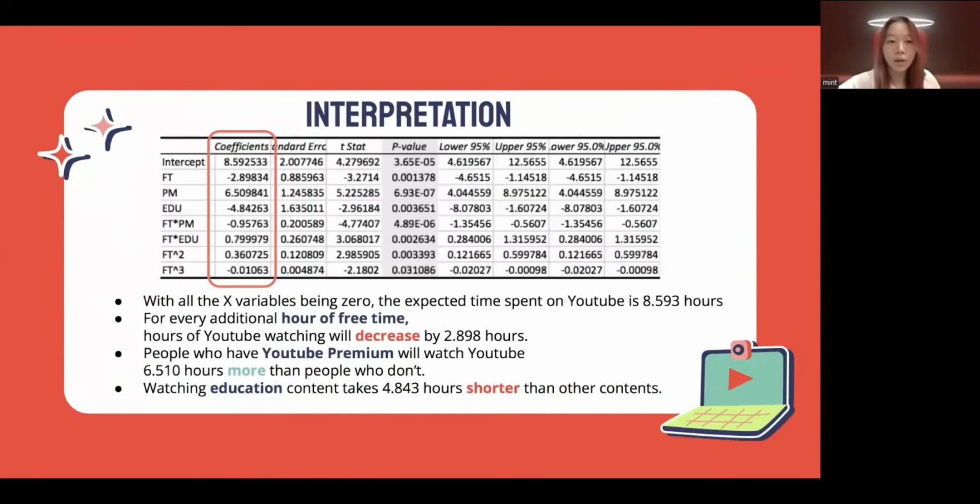Okay, for our equation interpretation, with all the X variables being 0, the expected time spent on YouTube is 8.593 hours. For every additional hour of free time, hours of YouTube watching will decrease by 2.898 hours. People who have YouTube Premium will watch YouTube 6.510 hours more than people who don't. And lastly, watching education content takes 4.843 hours less than other content.